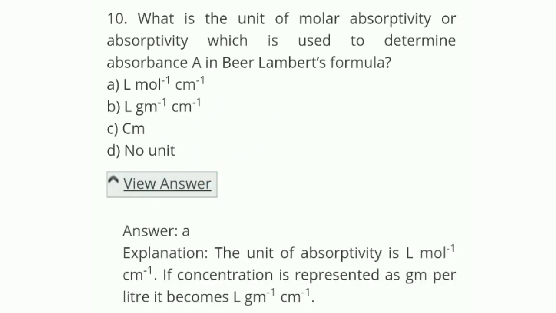The correct answer is A, L mole inverse cm inverse. The unit of absorptivity is L mole inverse cm inverse. If concentration is represented as gram per liter, it becomes L gm inverse cm inverse.